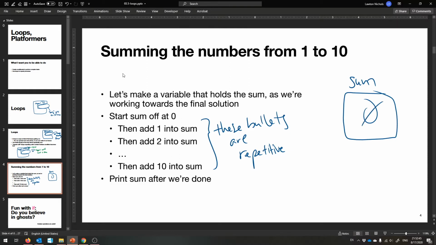First, we'd add 1 into sum, then it would become 1. Then we'd add 2 into sum, now it would become 3. Sorry, 1 plus 2 is 3. Then we'd add 3, it'd become 6, etc., etc. And then finally, we'd have the answer after we're done with the 10th number. We add 10 into it. So now, my job is to show you how we might program this in Scratch.